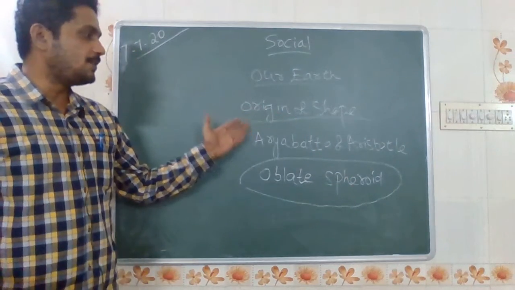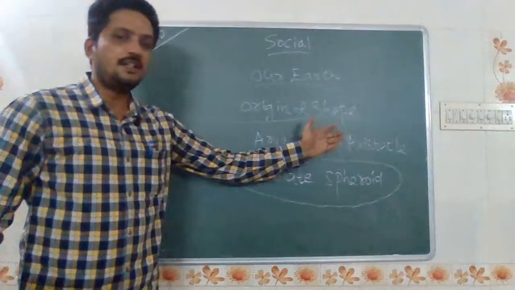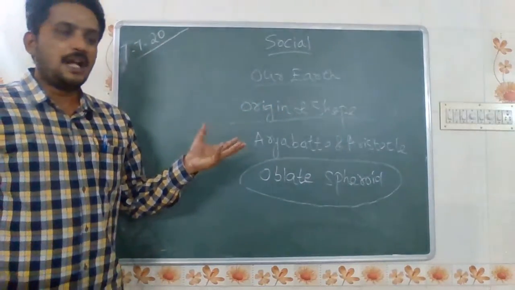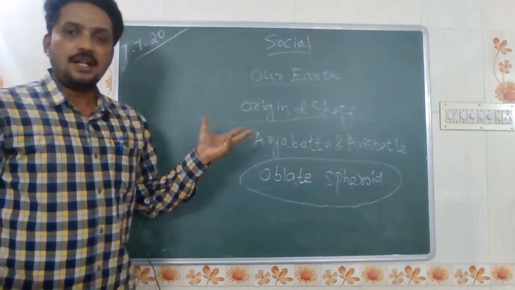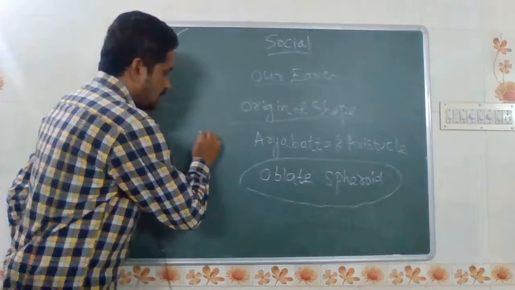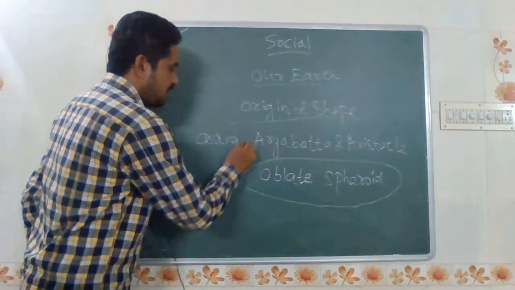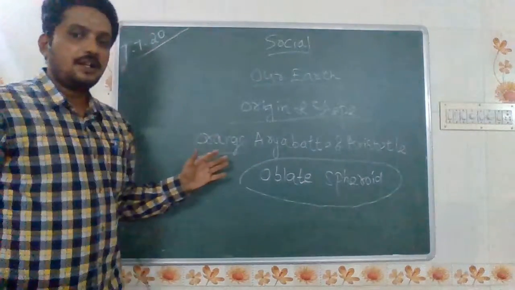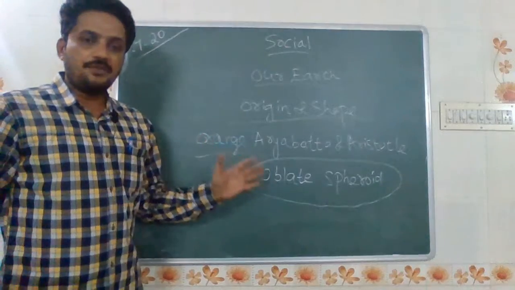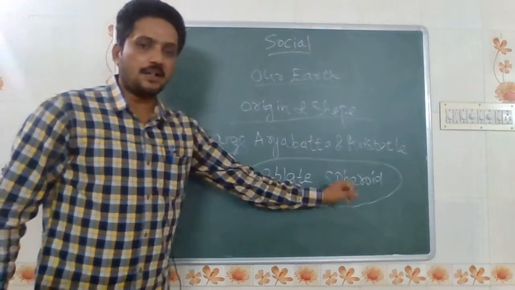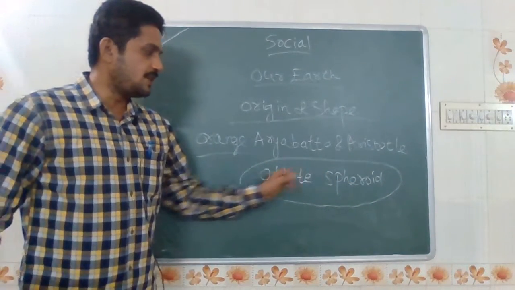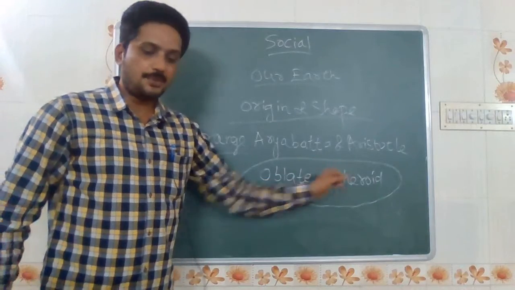But in ancient times, Aryabhatta and Aristotle told that the Earth is a circle in shape and looks like an orange. You know the orange fruit. So first they told that the Earth's shape is like an orange fruit. But the scientists have now confirmed that it is an oblate spheroid. The Earth's original shape is an oblate spheroid.